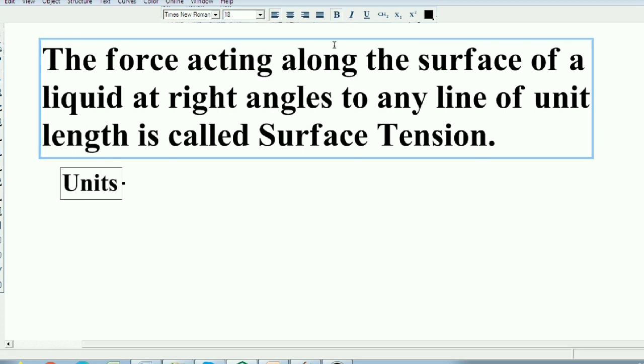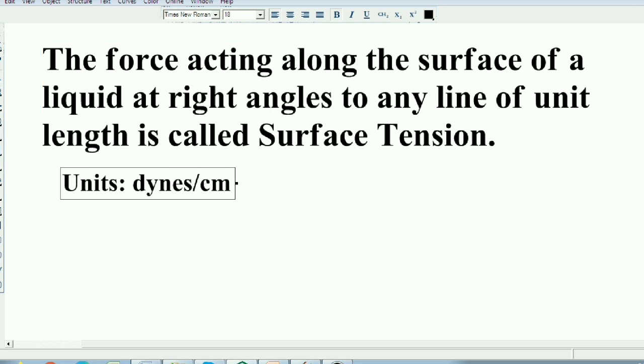Students, the units for surface tension are dynes per centimeter. Dynes per centimeter is the unit generally used for surface tension.